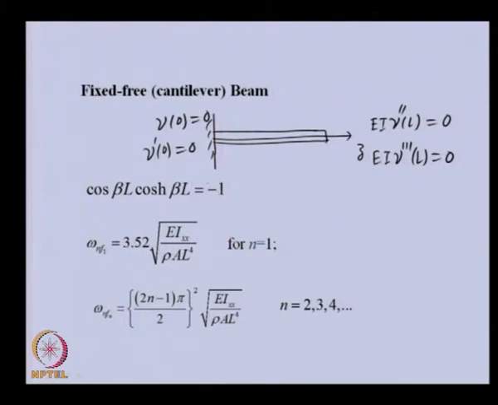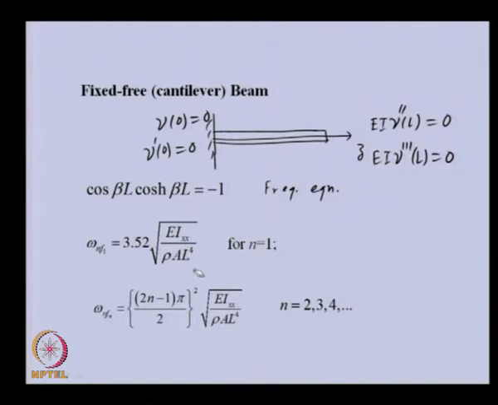Earlier, for the simply supported case, we had sin beta L is equal to 0. Basically, this equation is the frequency equation, and the roots of this will give us the natural frequency of the system, where beta is related with the natural frequency, which we have already seen.